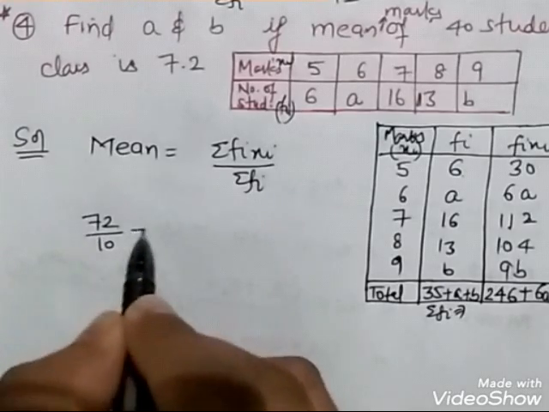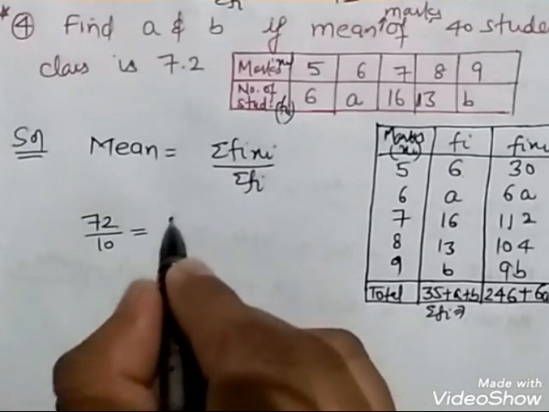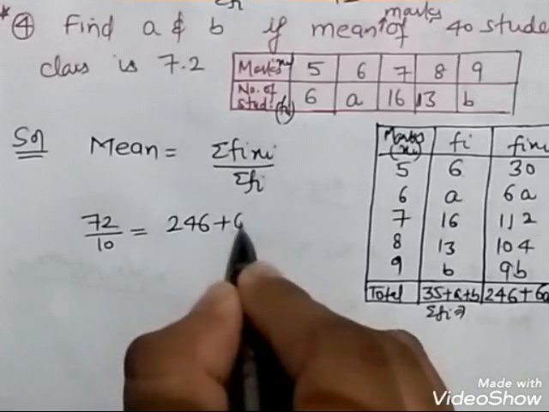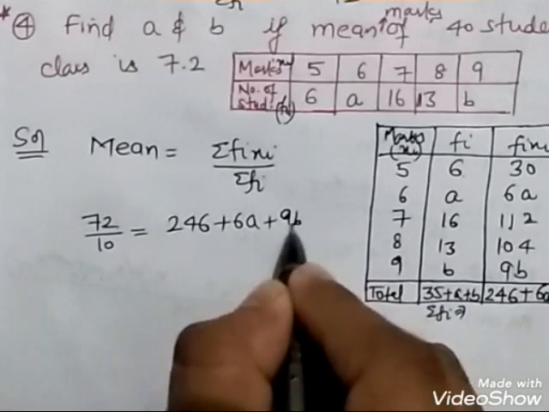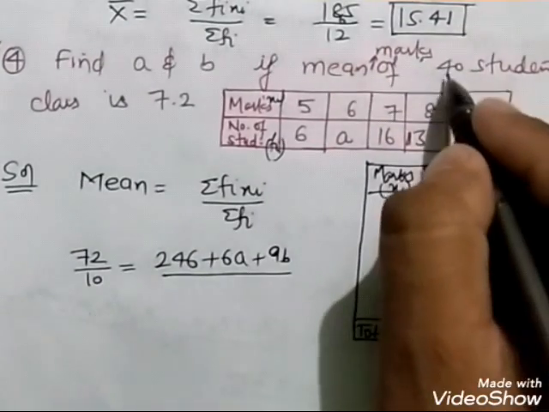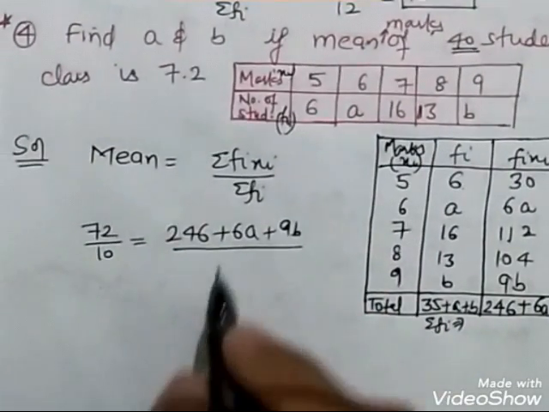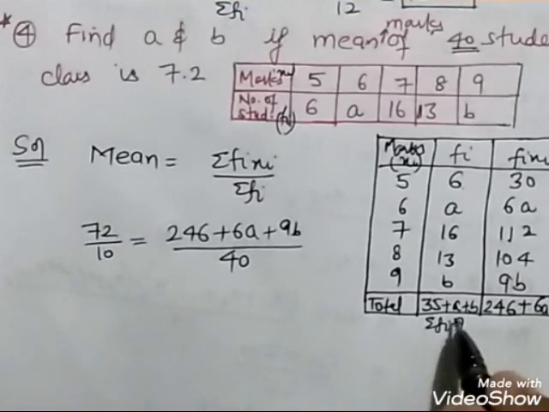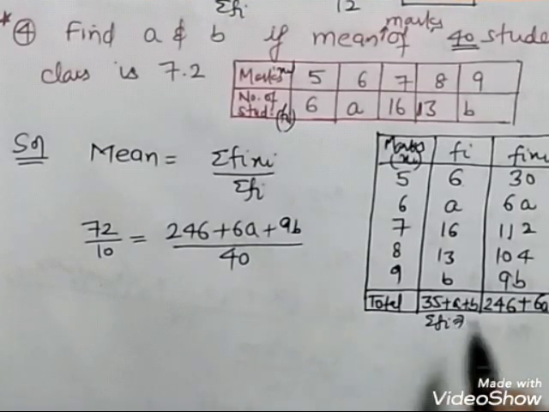Then mean is 7.2, so 72 upon 10 is equal to sigma of fi xi, which is provided to me as 246 plus 6A plus 9B, upon sigma of fi. How many students are there? We are provided with 40 students. So this is equal to 40 also. We'll make a second equation from it.